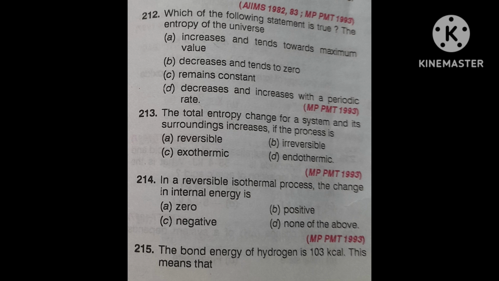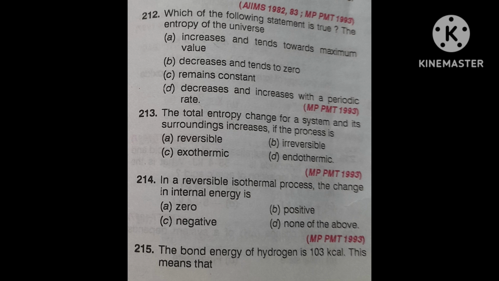Its correct answer is G is equal to H minus TS. This is a direct relation, and hence you can answer it very fast. The correct relation is G is equal to H minus T into S. The second option is correct.